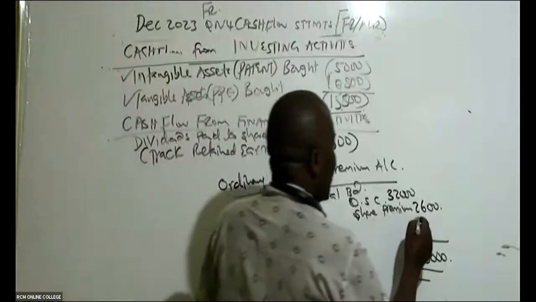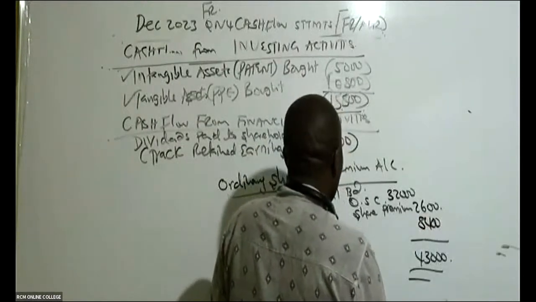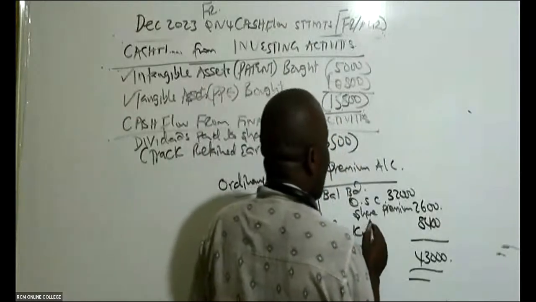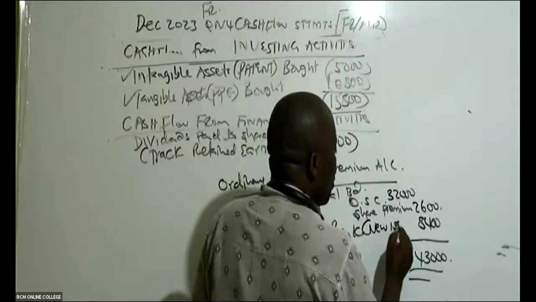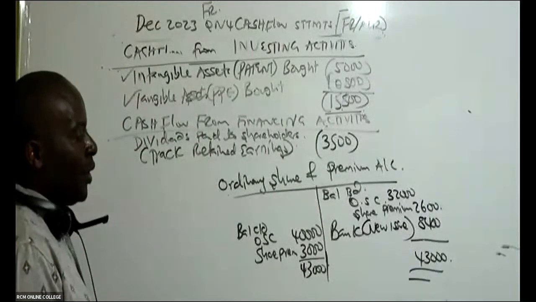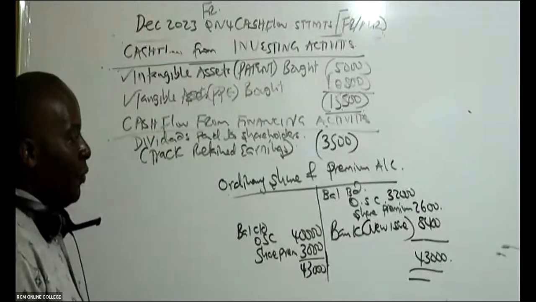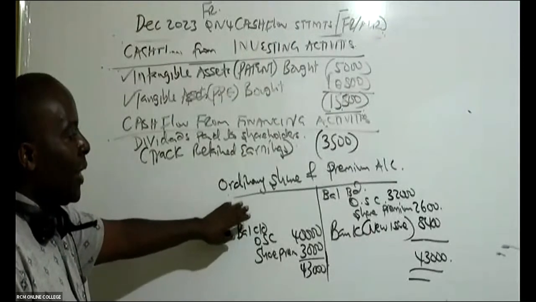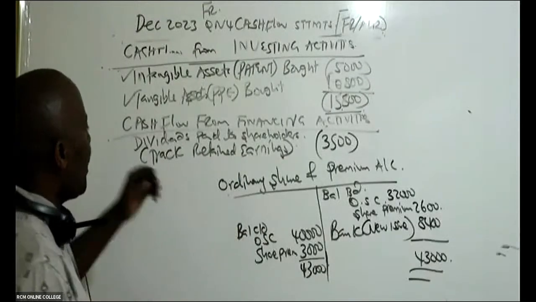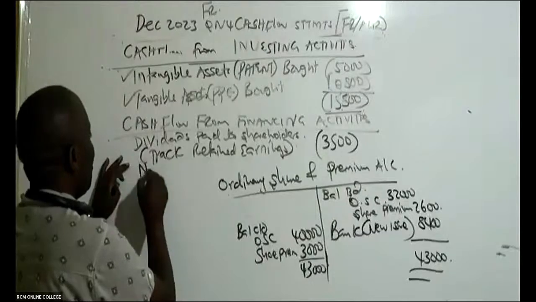8,400, isn't it? So this 8,400, of course, this is bank. This is the money I received. So it means that this was a new issue. If, for example, the balancing figure was to come here, it would have been a share redemption. So in this case, we have new shares issued.